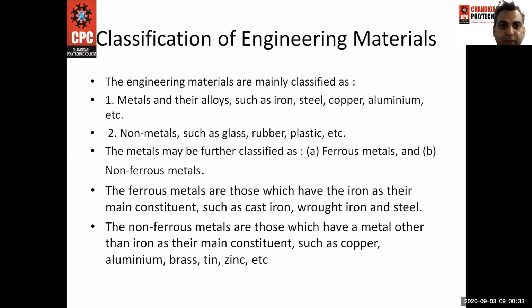The metals may be further classified as ferrous metals and non-ferrous metals. The ferrous metals are those which have iron as the main constituent, such as cast iron, wrought iron, steel, and the non-ferrous metals are those which have metal other than iron as their main constituents, such as copper, aluminum, brass, tin, and zinc.